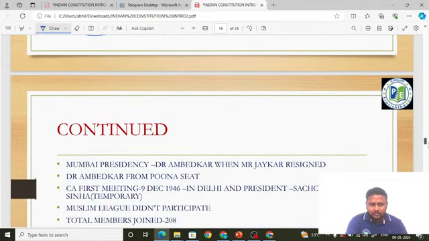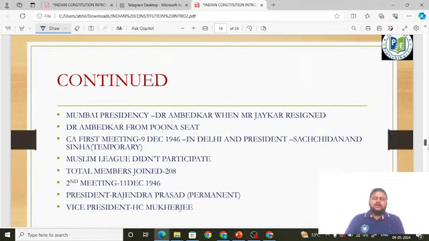Okay. So after East Bengal went to Pakistan, Dr. B.R. Ambedkar had to be elected again to the Constituent Assembly. From the Mumbai presidency, Jayakar was the member. Okay, he resigned. He himself resigned from the Mumbai presidency seat. So Dr. B.R. Ambedkar was elected from the Pune seat. From the Pune area, he was elected to the Constituent Assembly. Dr. B.R. Ambedkar was later elected.